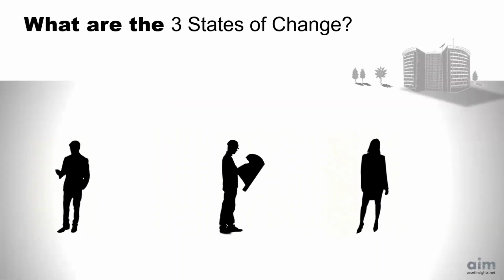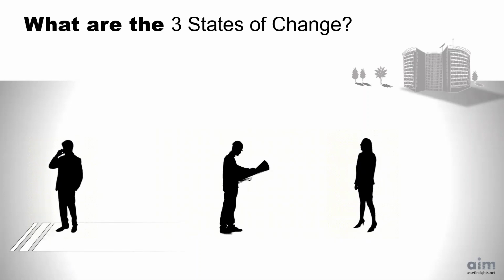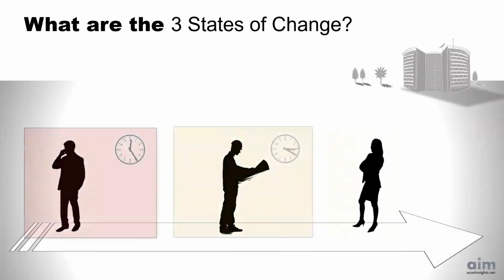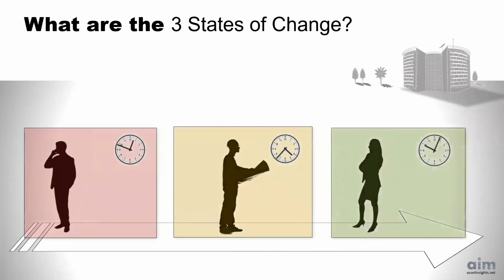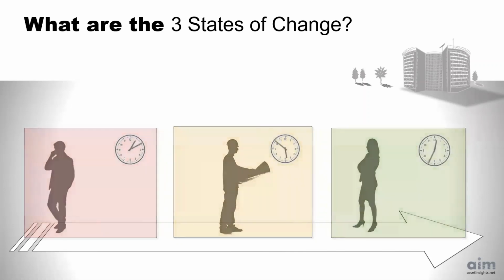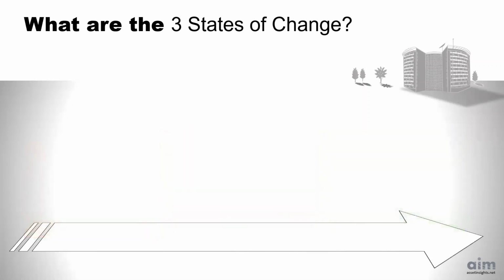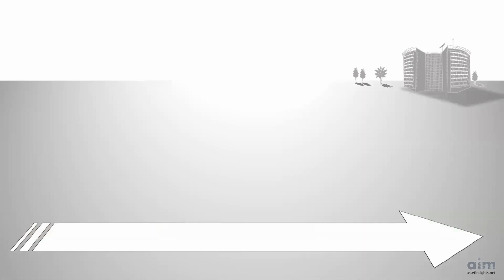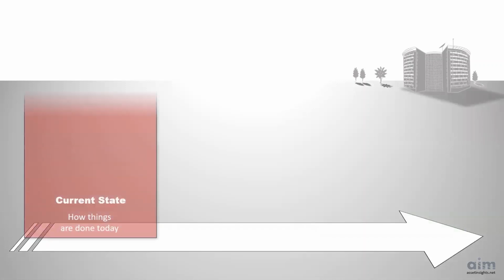What are the three states of change? The three states of change is a well-established framework for managing change within an organization. This change should happen in a structured and deliberate way. The first state is the current state. This is how things are done today.